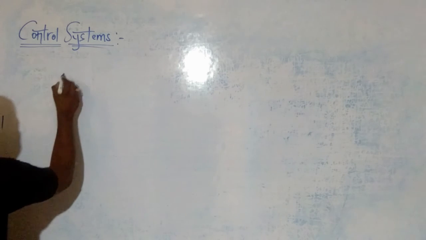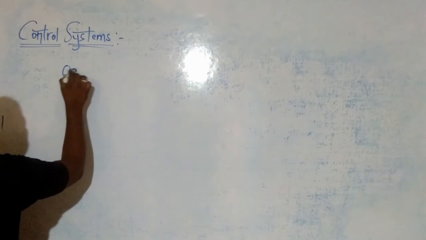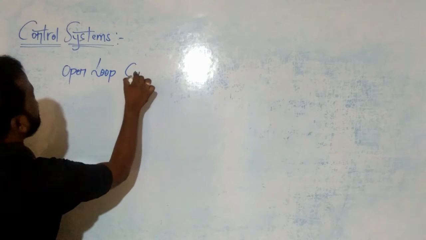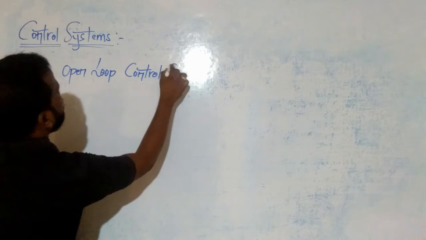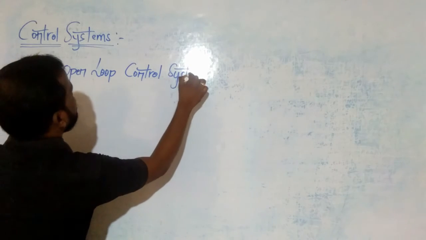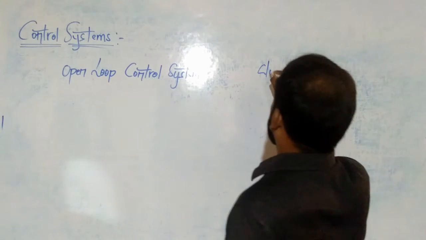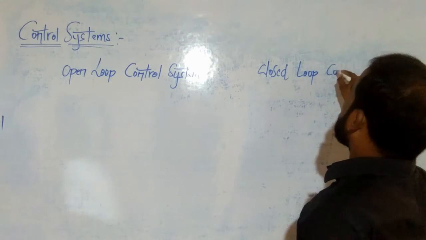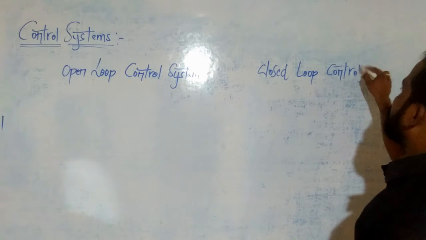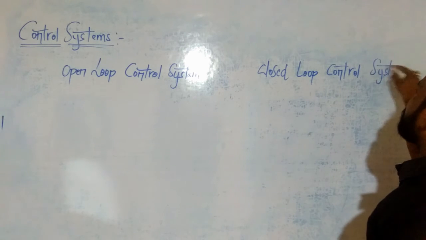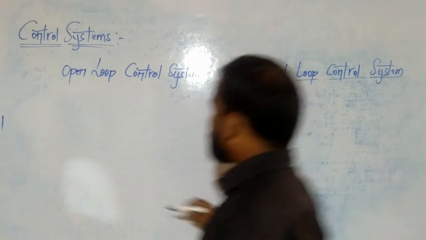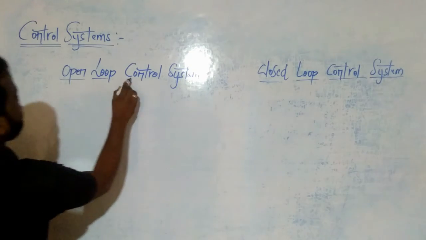Clear? So here, open loop control system, and here, closed loop control system. Clear? Open loop control system and closed loop control system.